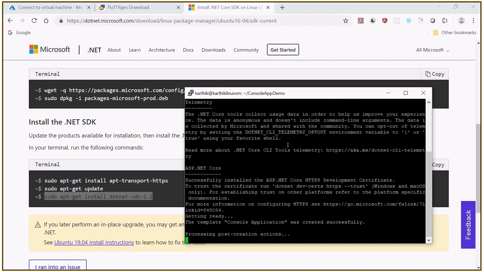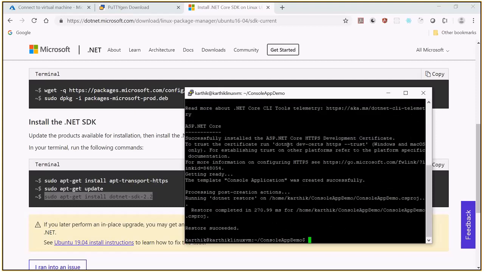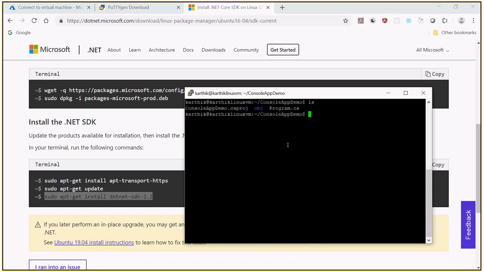So it has created it successfully. Clear the screen. ls. Look at this. We have got our csproj, obj folder, and Program.cs. Now I want an editor. In Ubuntu, we have an editor called the Nano editor. So let me just use nano followed by, first I need to go into that folder. Yeah, we are in that folder. Type nano followed by Program.cs, press enter.